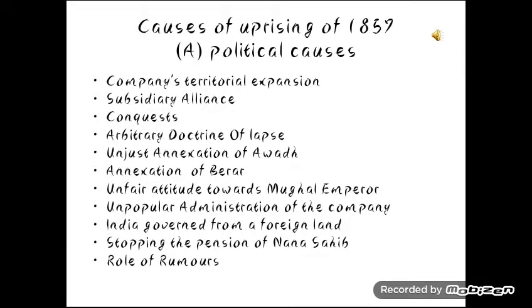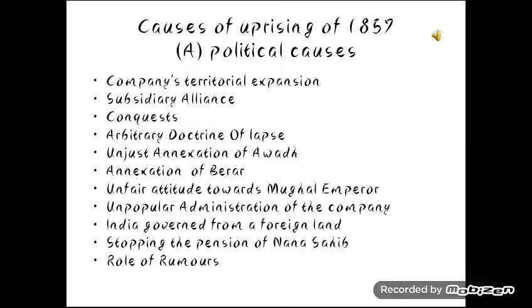Now, there are many causes for the uprising of 1857. They are classified into different groups, and the first is the political cause. According to the political cause, the company started its territorial expansion. The company established itself firstly in Bengal, when in the Battle of Plassey in June 1757, it defeated the Nawab of Bengal. Thereafter, they came up with many strategies in order to annex territories.